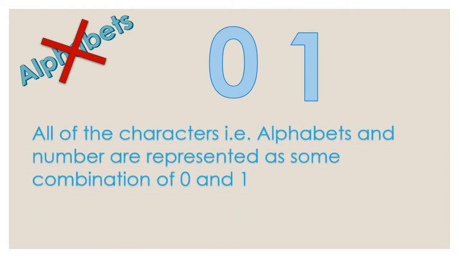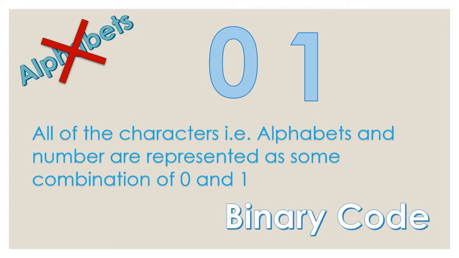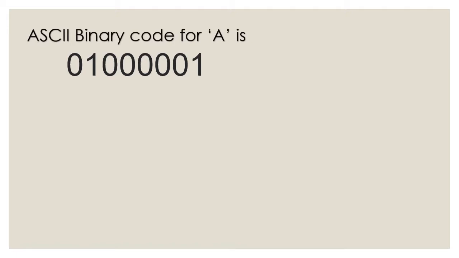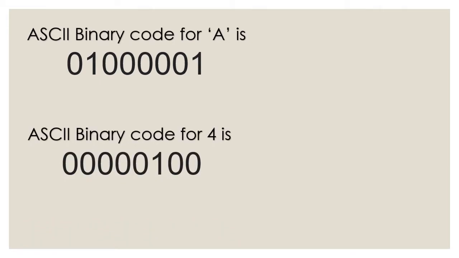All of the characters, alphabets, numbers and symbols are represented using some combination of 0 and 1, which is generally referred to as binary code. That's why in computers, capital A and small a are different, because they have different binary code. Now, the binary code for the letter A is like this and the binary code for the digit 4 is like this.